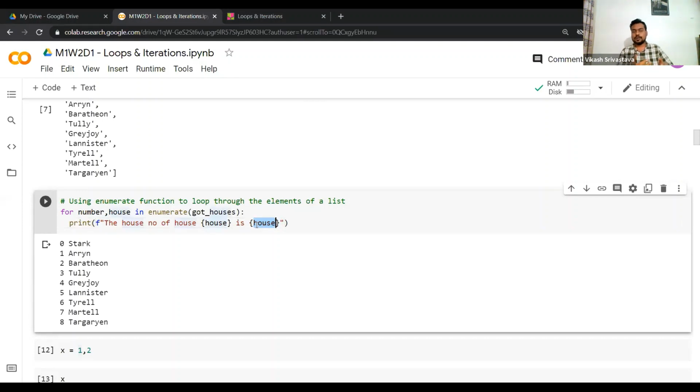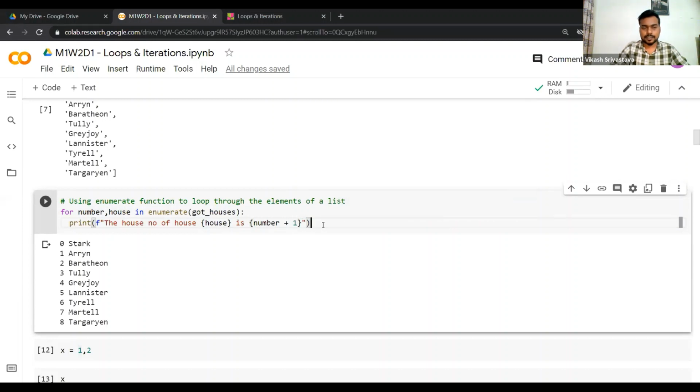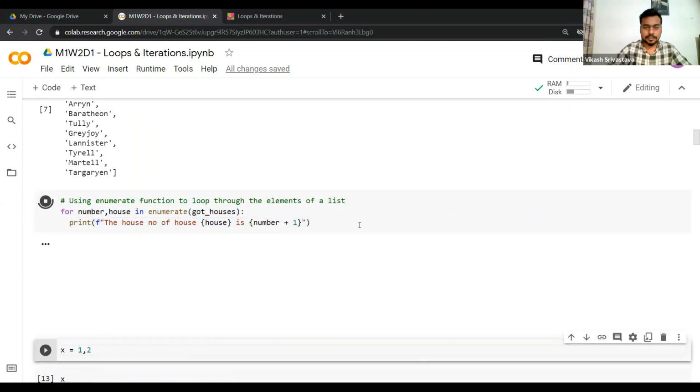So let's say I don't want to start from 0, I want to start from 1. So I can write number plus 1. For each value of number, it will add 1 and then print. Okay, so let's keep it. I've already changed it, so I can run it here only.